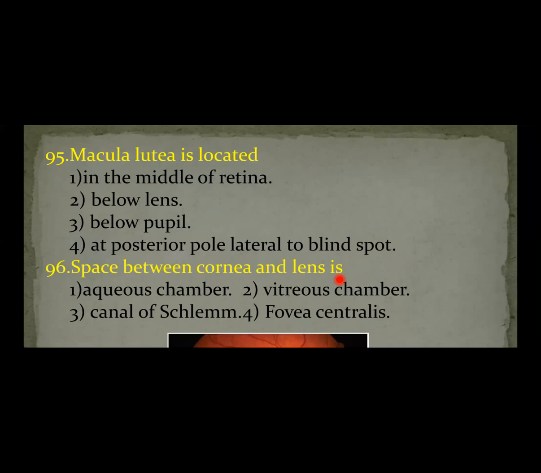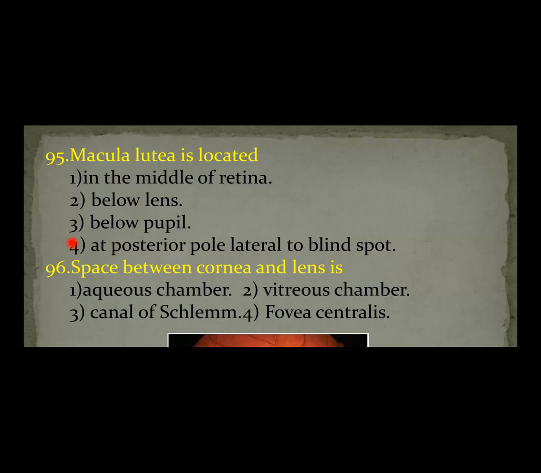A small depression present in the macula lutea is called the fovea centralis, which is responsible for high resolution of the image. Here the answer is the fourth option.